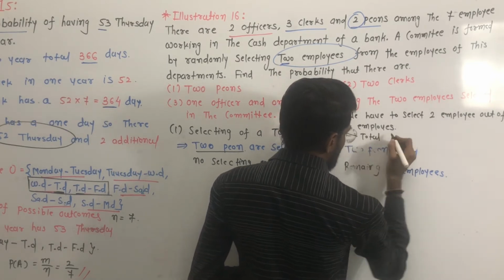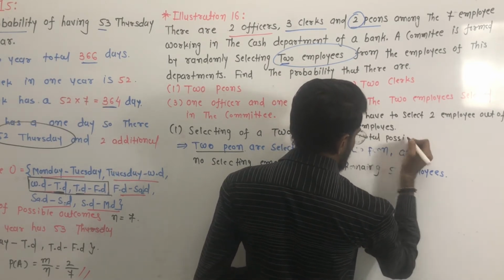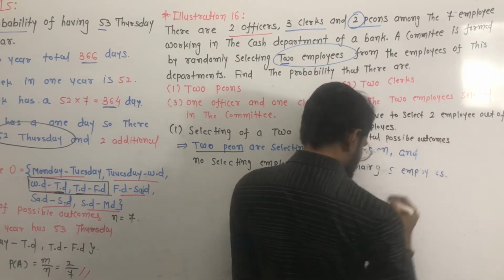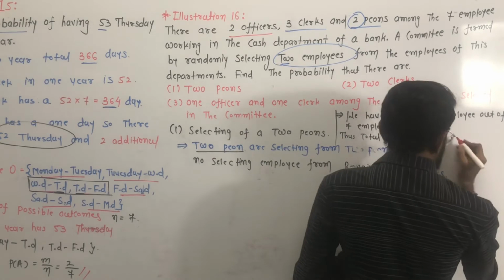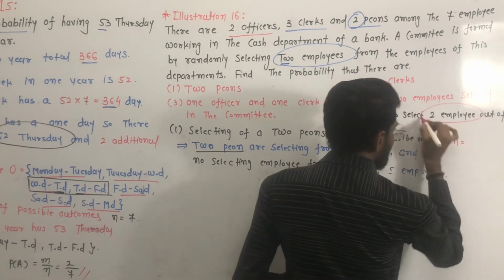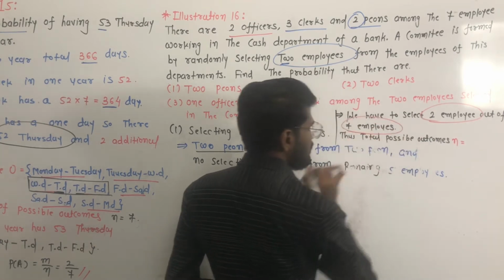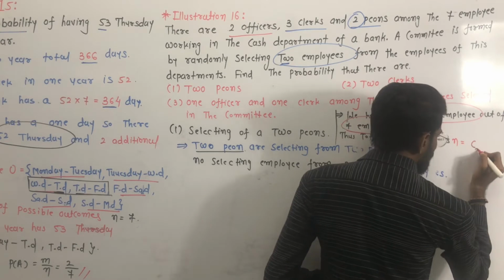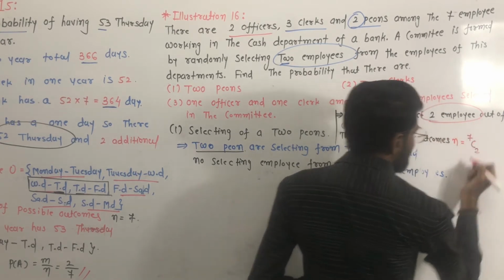Total possible outcomes, denoted by n, is equal to selecting 2 employees out of 7 employees.